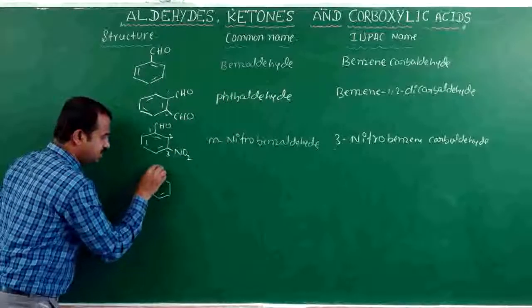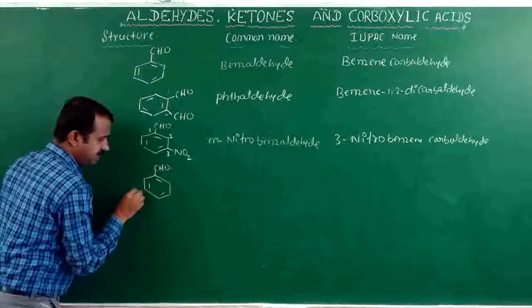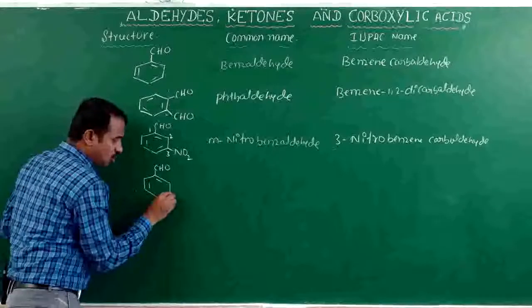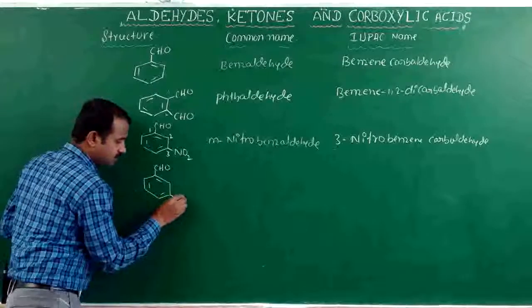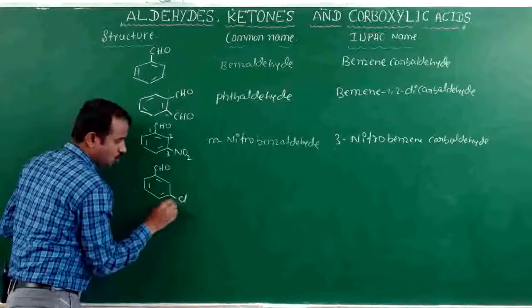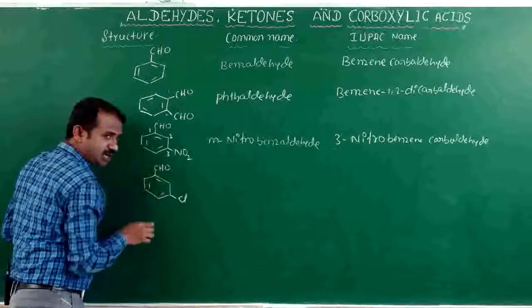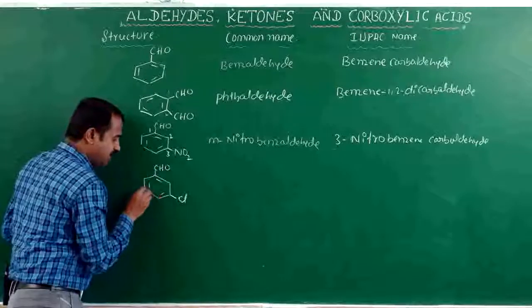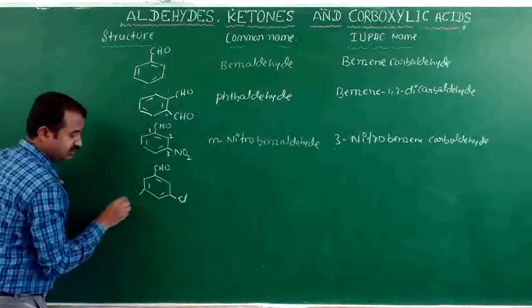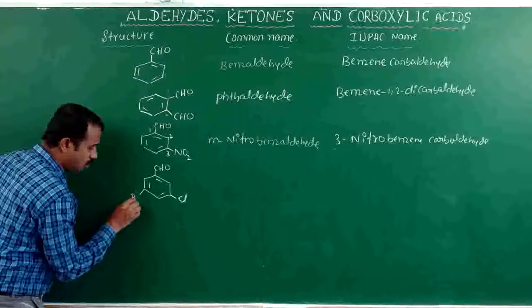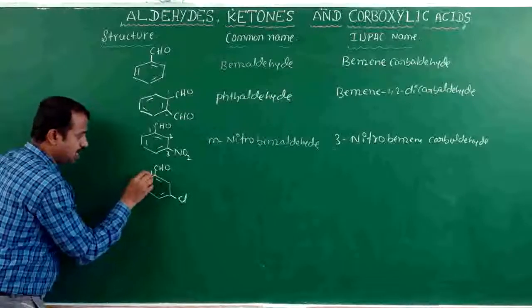Next we will go for different branches. Here CHO is there and here a chloro derivative is there, metachloro benzene carbaldehyde. If another functional derivative is there, here also chloro and bromo, numbering will start 1, 2, 3.